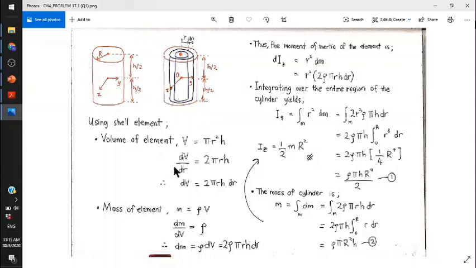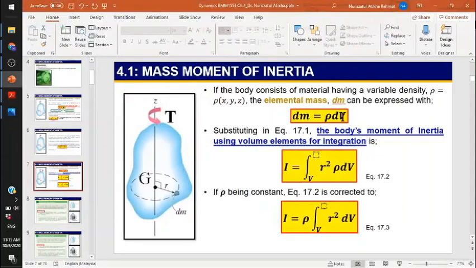Differentiation, dV over dr, you will get 2 pi r h. Then you can obtain dV. dV equal to 2 pi r h dr. So now you already obtained dV. One unknown is obtained already, dV. So now what's left is to determine dm.